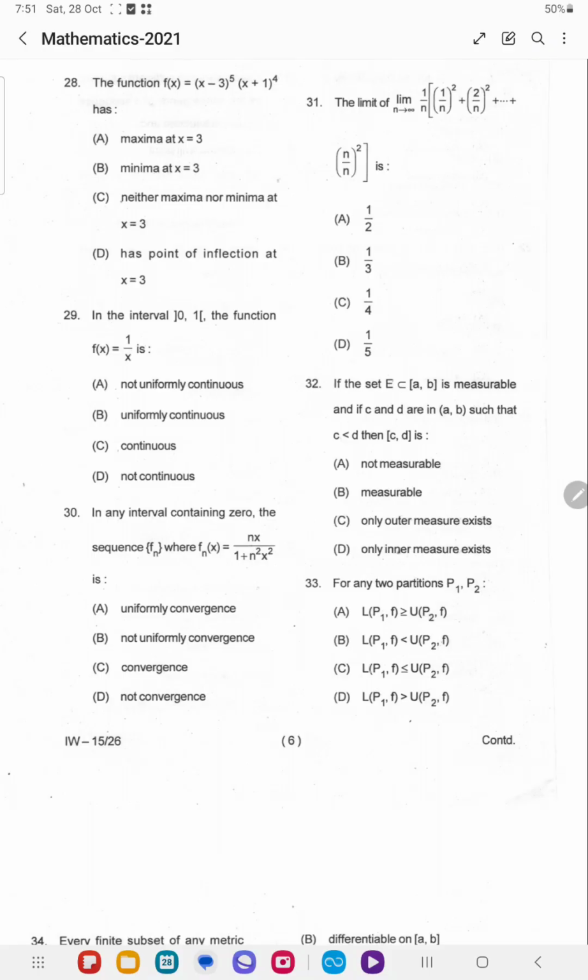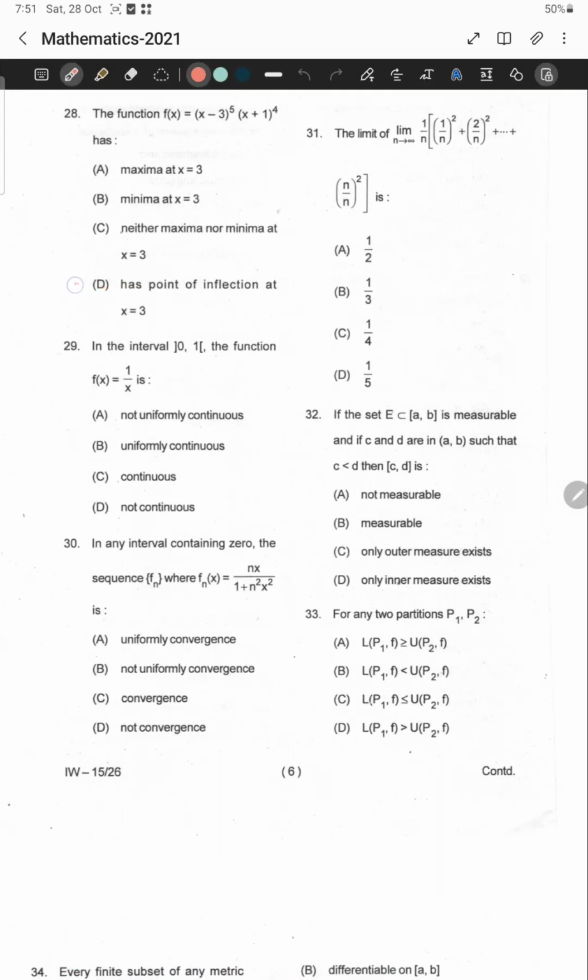Therefore the correct answer is option D. It is neither maximum nor minimum at x equal to 3, it has a point of inflection at x equal to 3. The other option is also true, neither maximum nor minimum, no doubt, but more true is this one, because its second derivative is also 0. So the more appropriate answer is option D.